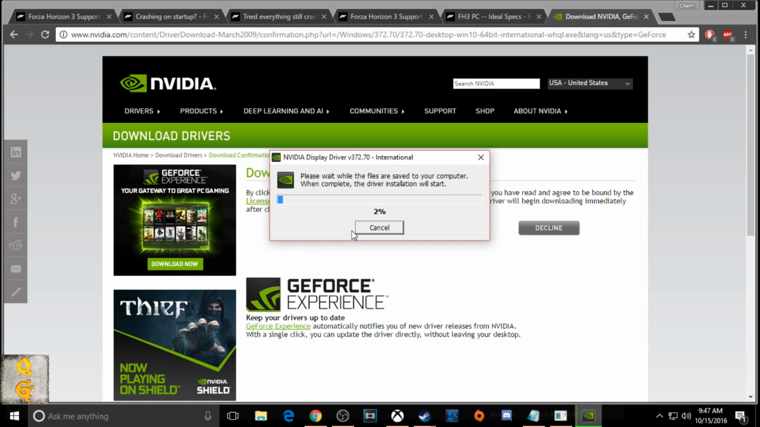You're going to hit agree and download, let it download, then click on it and say yes because it's going to make changes to your computer. Press OK and let it download and install.